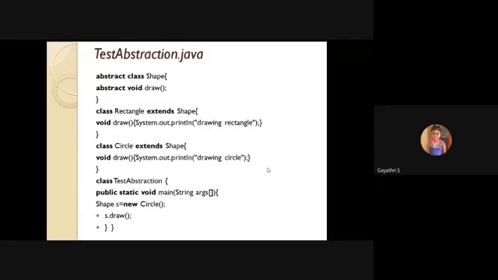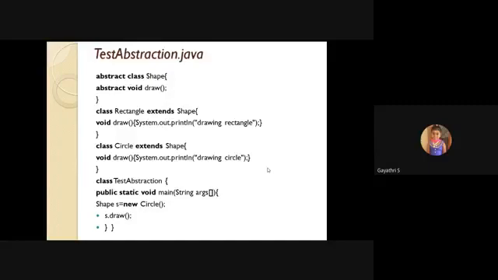Next, one more example, shape. Here is the abstract class shape, and within that abstract class, one abstract method, draw. Since it is abstract, it starts with the keyword abstract and has no implementation. Next, two concrete classes. First one rectangle, second one circle. The rectangle class extends shape. Since rectangle extends shape, it should give the implementation detail of draw. So void draw, just print drawing rectangle.